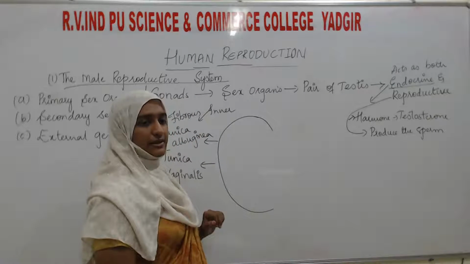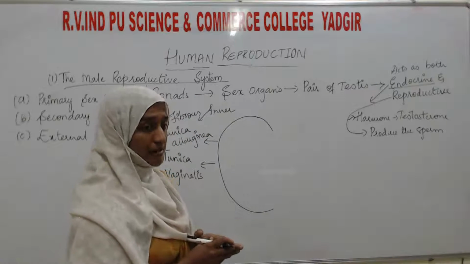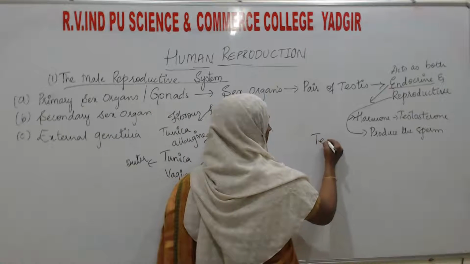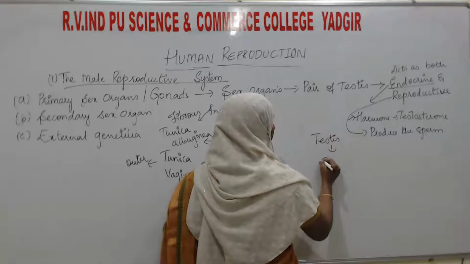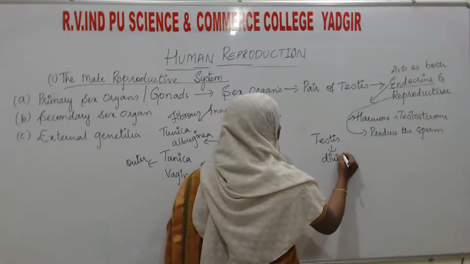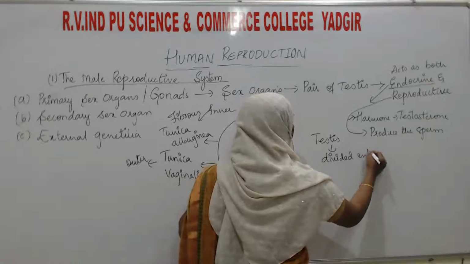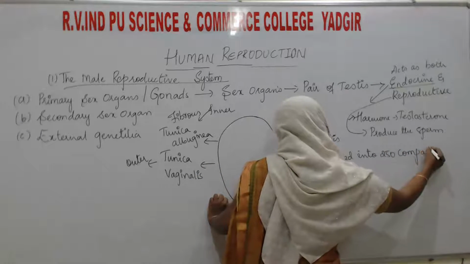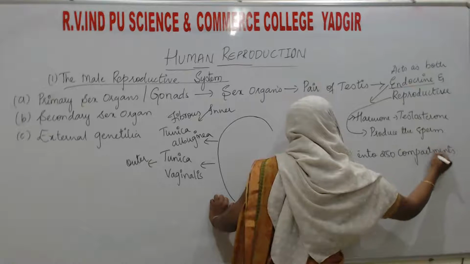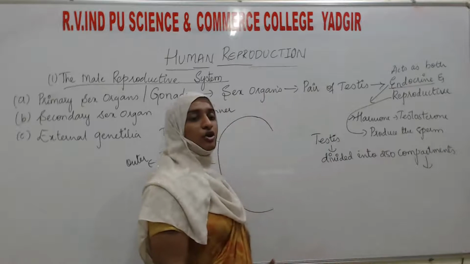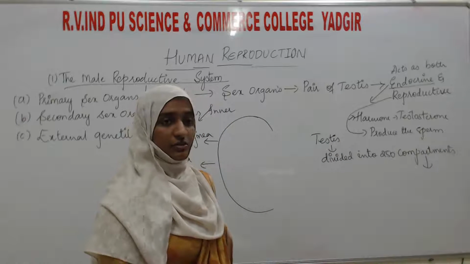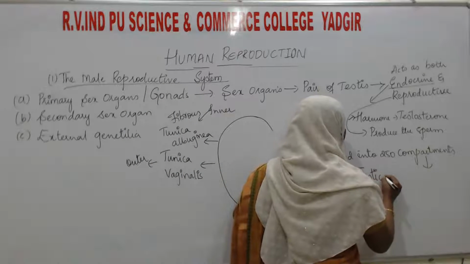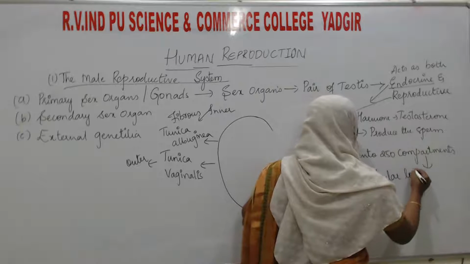How many compartments are there? That is 250 compartments. This testis is divided into 250 compartments, and the compartments are known as the testicular lobules. What is it known as? It is known as the testicular lobules.